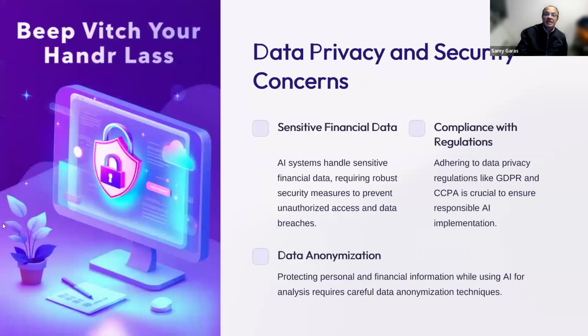Then the data privacy and security, as I said, we have to follow the rules and the regulations in data privacy and security. So we handle sensitive financial data requiring robust security. And we have to be sure that if we use data on the cloud, we keep the access confidential so nobody can get access to the data. Compliance with the regulation and data anonymization, so we don't disclose any confidential or private information about our customers to the public.